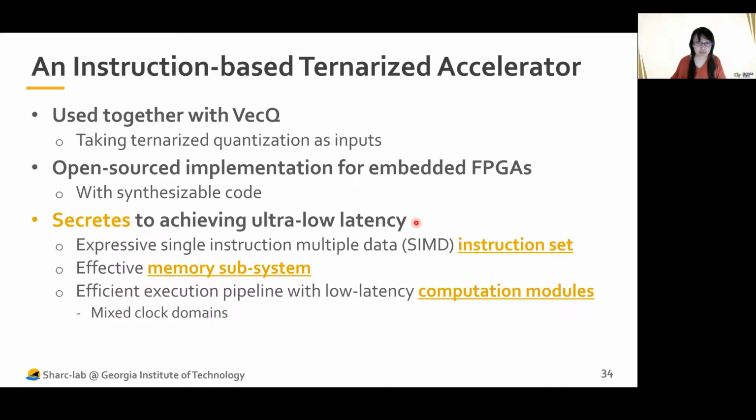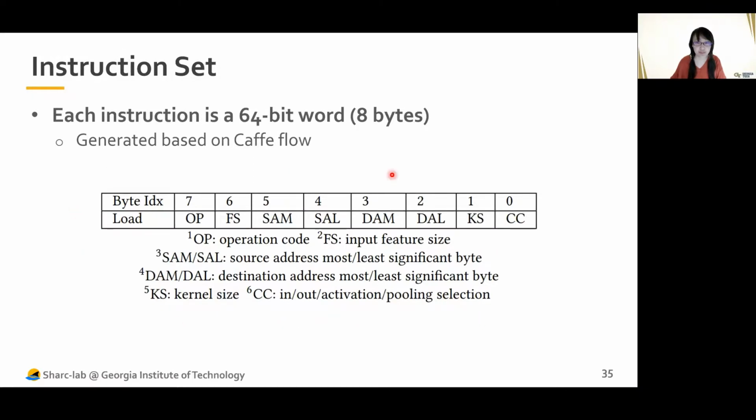In the following, let me introduce 3 secrets to achieving ultra-low latency. Well, the first is an expressive single instruction multi-data instruction set. The second is an efficient memory subsystem, and the third is efficient execution pipeline with low latency computation modules, and especially we're using mixed clock domains to accelerate it. This figure shows the instruction structure. Each instruction is 64-bit, and each byte represents a configuration for the underlying accelerator. For example, the operation code, the feature size, the kernel size, and so on. We will see more benefits of this instruction set shortly.